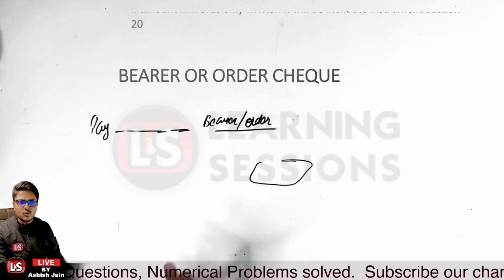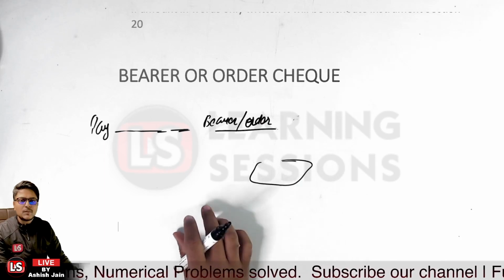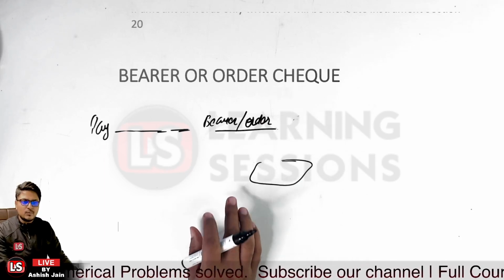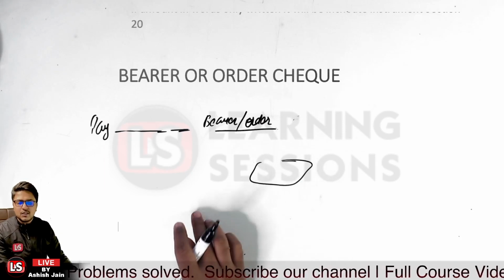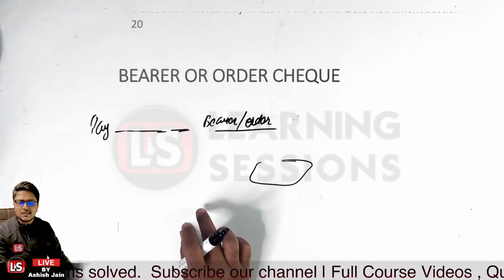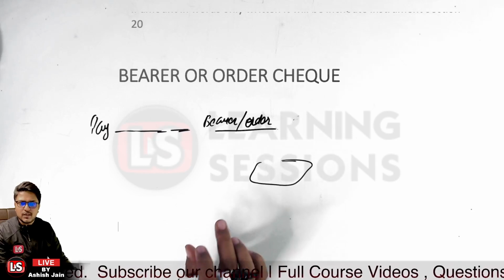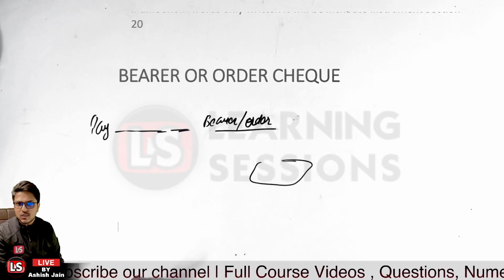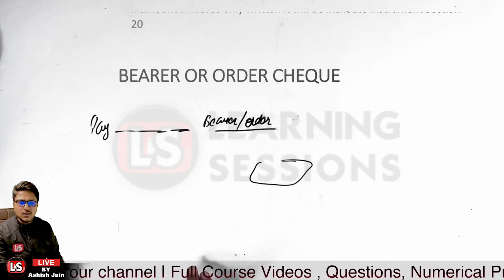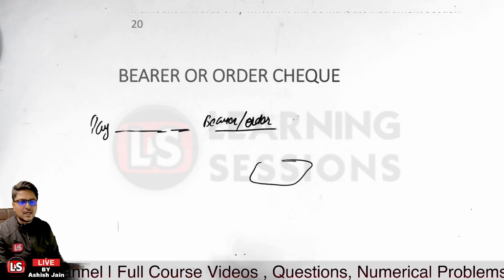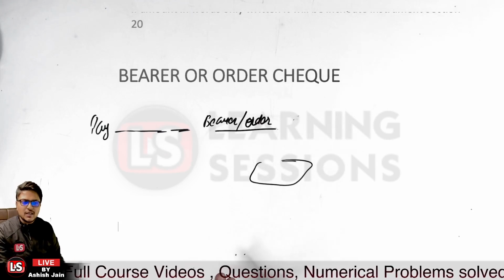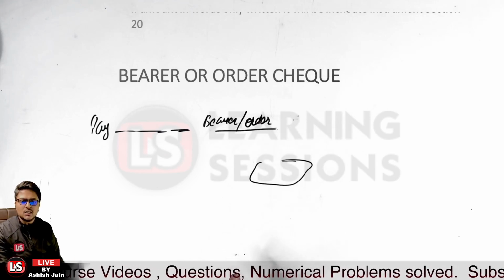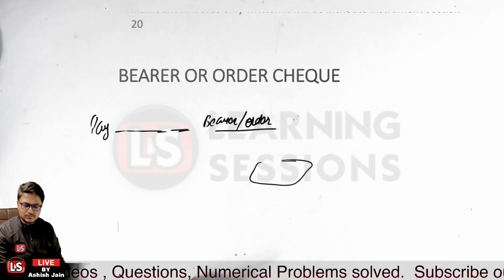The second question related to this part is that if bearer and order both are mentioned, and none of these is deleted, will it be considered a bearer check or an order check? It will be considered a bearer check in that particular case. If you have not deleted bearer or order, it will be considered the bearer check itself.